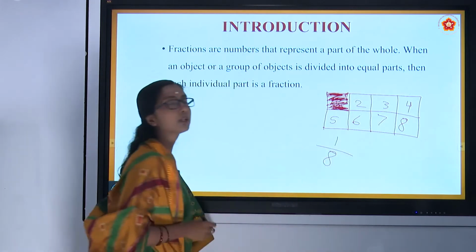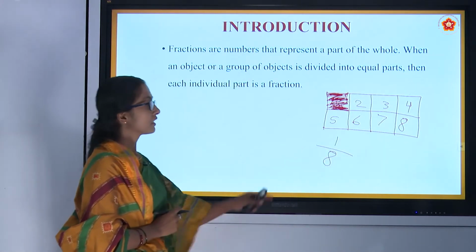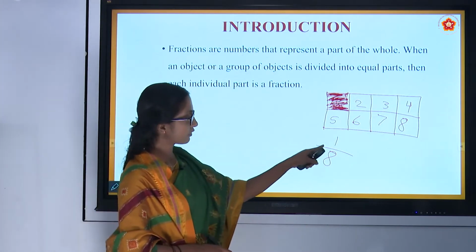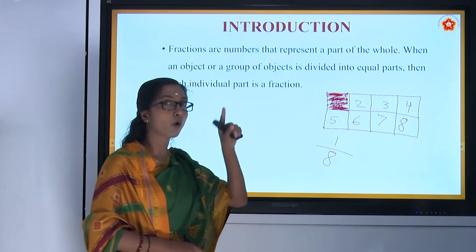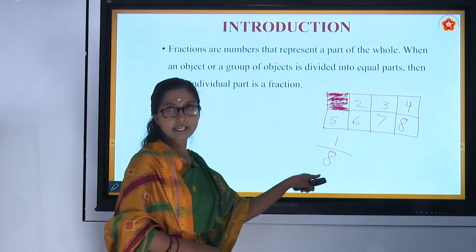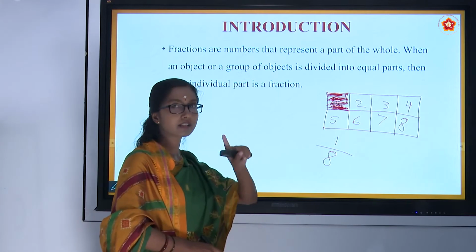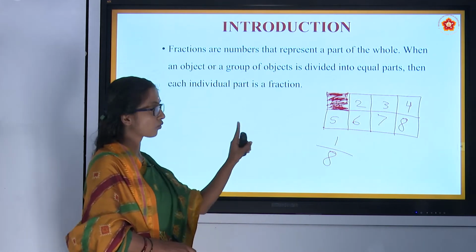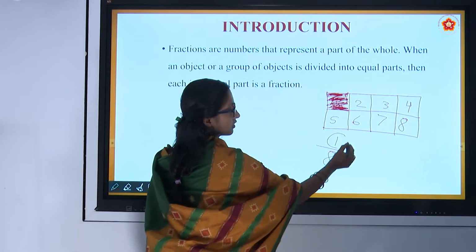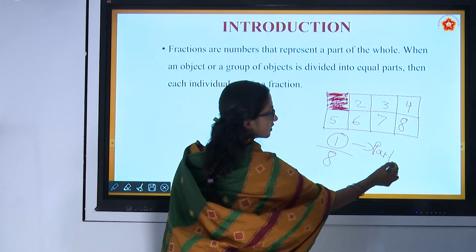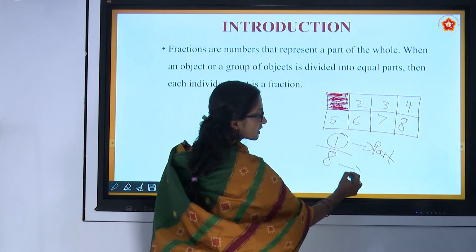That is 1 by 8. Among the 8 parts of chocolate, you just ate 1. So 8 is said to be the whole. The whole was 8. You just ate only one piece. That is a part. The part you ate was only 1. This is the part, right? This is the whole.